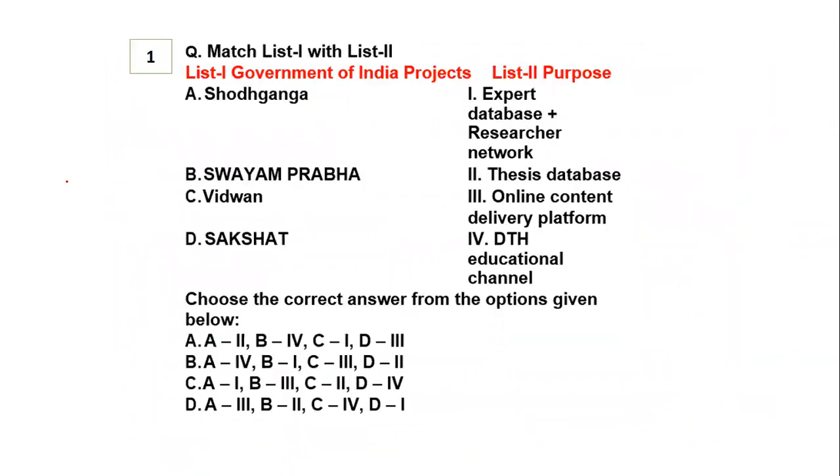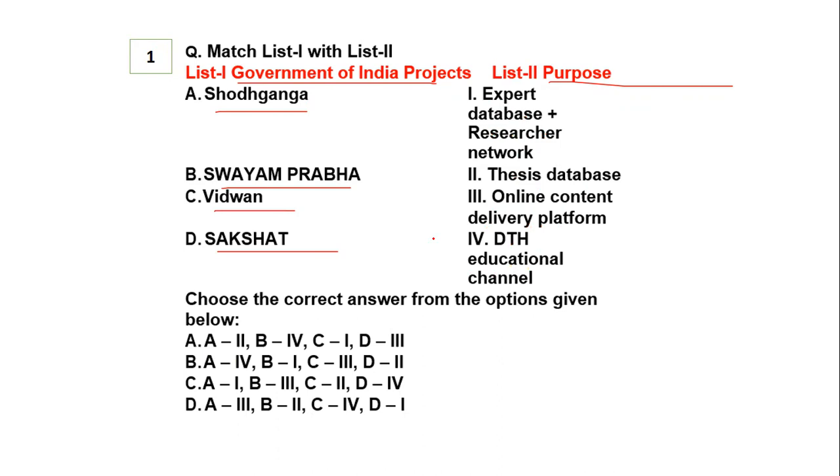Here comes the first question on the screen, in the form of match the following. These are the projects of government, and this is the purpose of the project. You have list A and list 2. List A is Shodhganga, Swayamprabha, Vidwan, and Shashakta. List 2 talks about experts database, research network, thesis database, online content, and DTH educational channel. You have to match the columns.